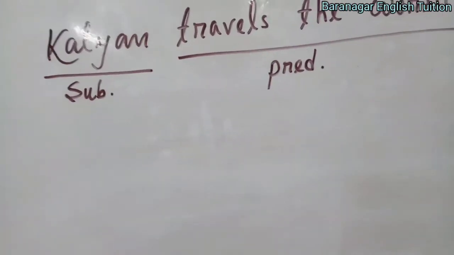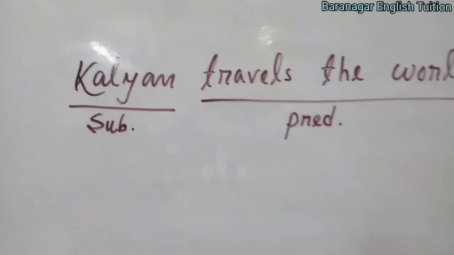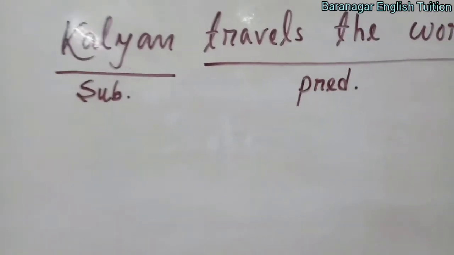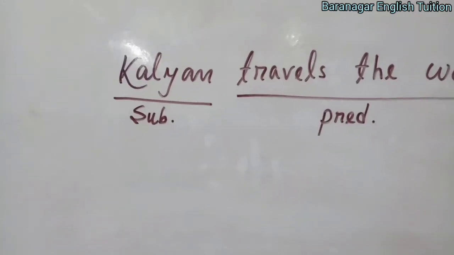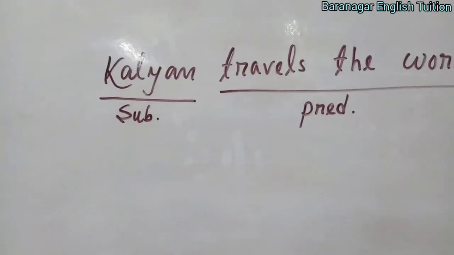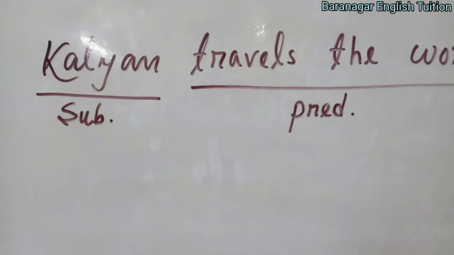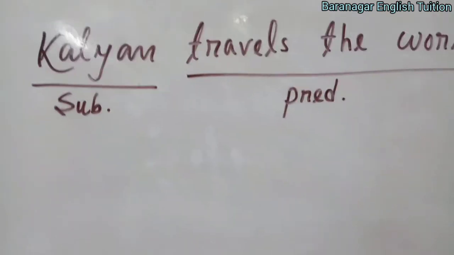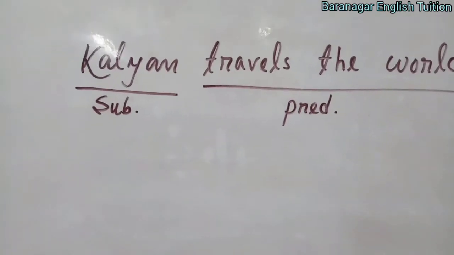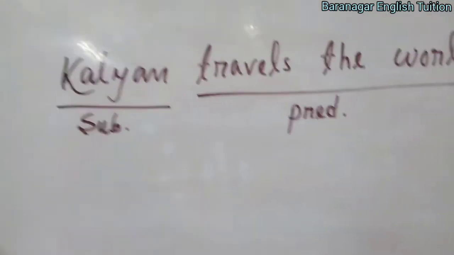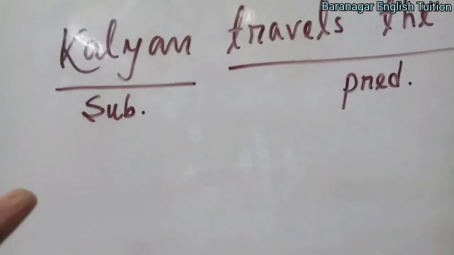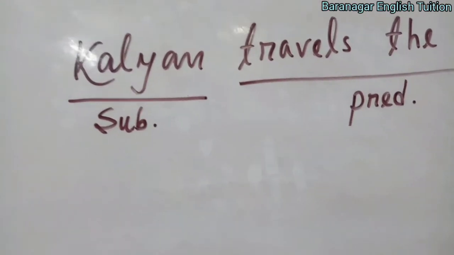Number one I said, number two I said, and another way to find out the subject: just simply remember, who does the work is the subject. Kalyan travels the world. In this sentence, who is doing the work? Kalyan. So Kalyan is the subject. So I told you three ways.